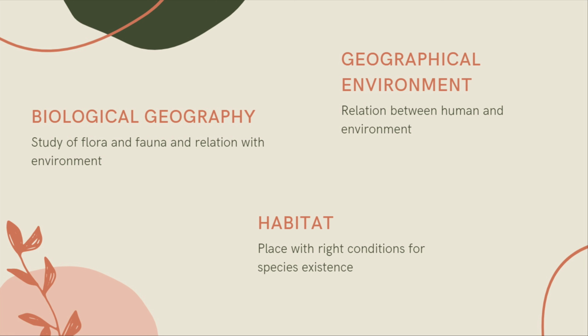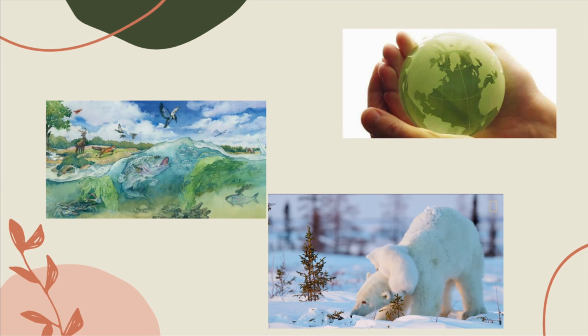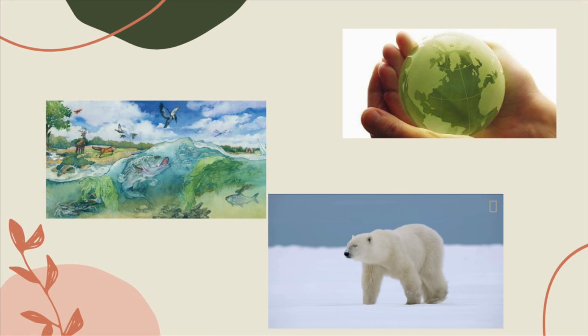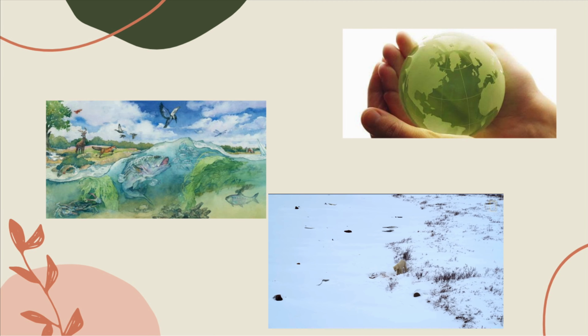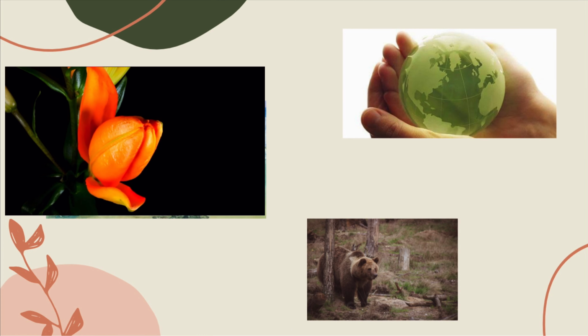Biological geography studies the flora and the fauna and their relation with the environment. The geographical environment is the relation between humans and environment, and the habitat is the place with the right conditions for species existence. If we analyze these three words, we may find a relationship: in habitats we find flora and fauna that need certain characteristics to survive, like water, soil, sun. And humans sometimes step in or affect habitats, causing problems in the habitat.